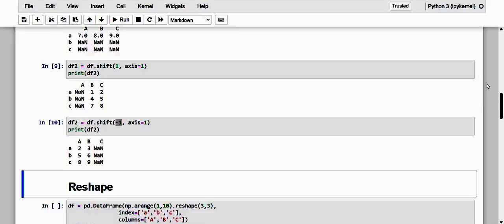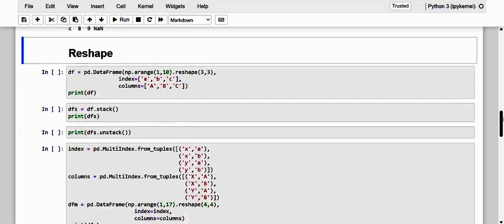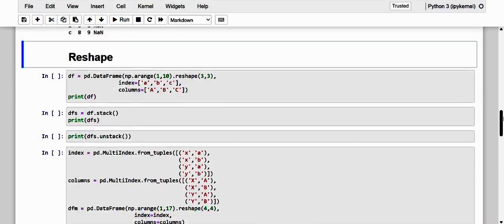Okay, now let me just move on to the second concept, reshape. See, dear friends, another way to modify the internal structure of a data frame is to modify its size. This technique is called reshape. One way to reshape a data frame is to reorder the internal elements, moving the indexing level from column to row or row to column. Now to better understand this operation, let's start with a simple data frame with a single indexing level both on the row and on the column. So let me just make it.